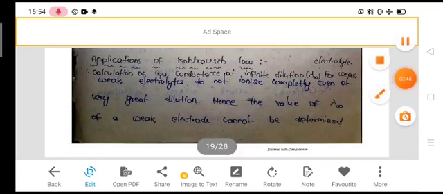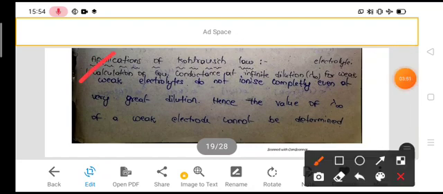Applications. There are some applications or uses of Kohlrausch law. First one is we can calculate the equivalent conductance for a weak electrolyte at infinite dilution using Kohlrausch law.